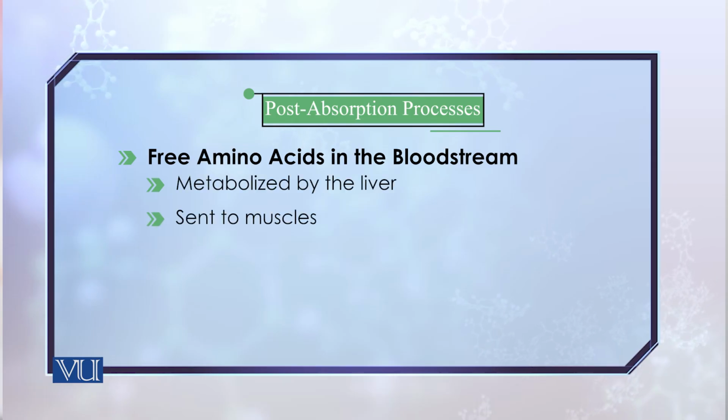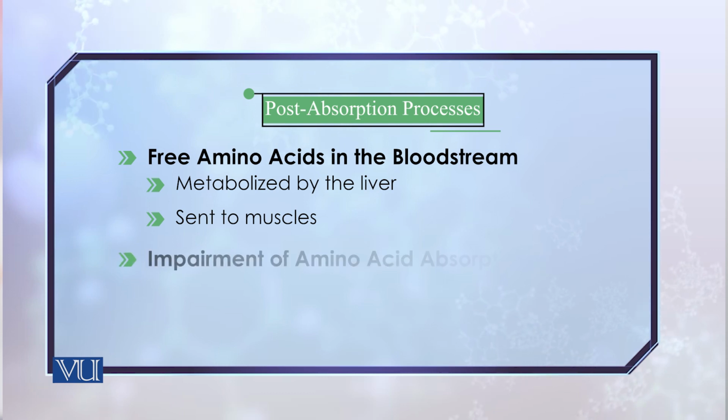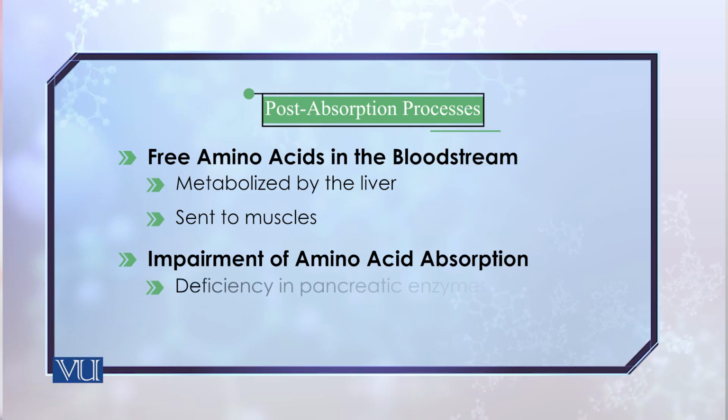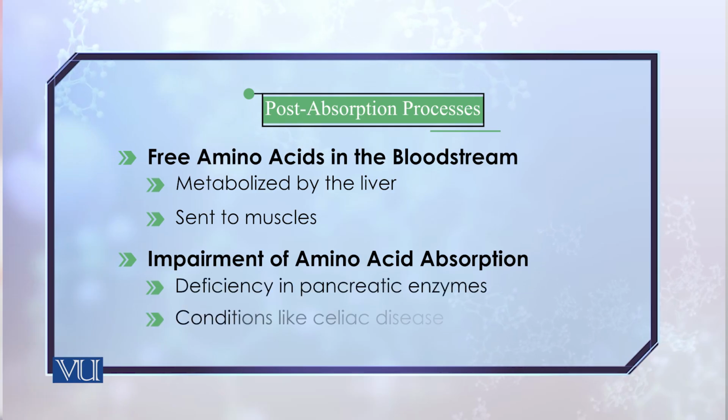Specifically, the free amino acids are sent either to the liver for their final degradation or to the muscles. Sometimes the absorption is not well managed. The failure in absorption leads to inflammation in the walls of the intestine, and as a result, different disease conditions can take place.